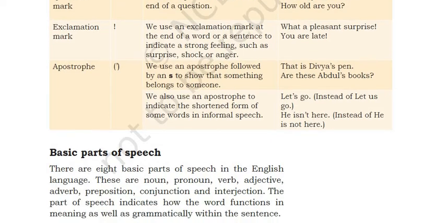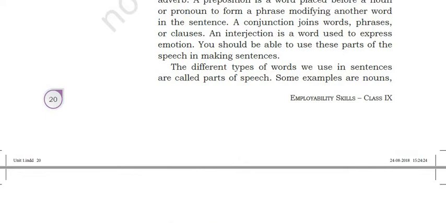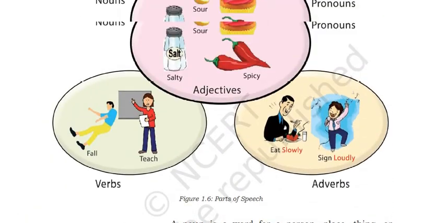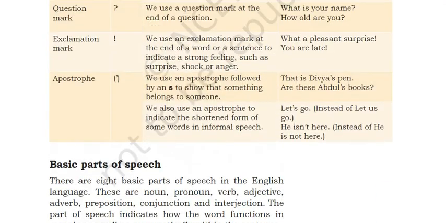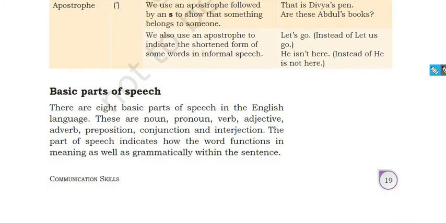Now next is parts of speech. Very important, parts of speech. So let's see what all the parts of speech are. There are 8 basic parts of speech in English, right? These are noun, pronoun, verb, adjective, adverb, preposition, conjunction, interjection.